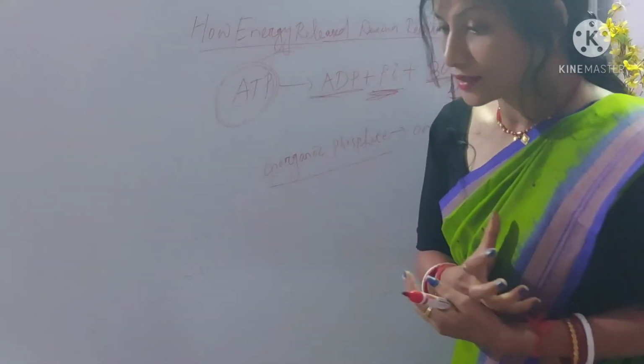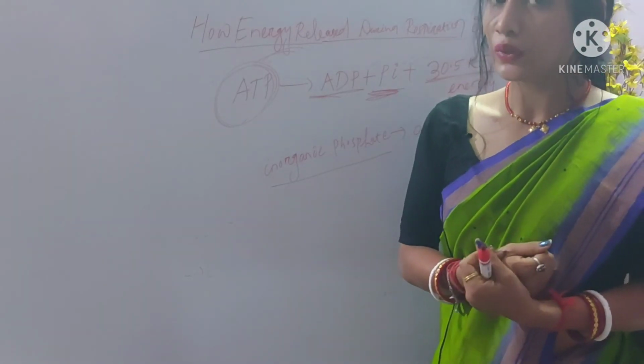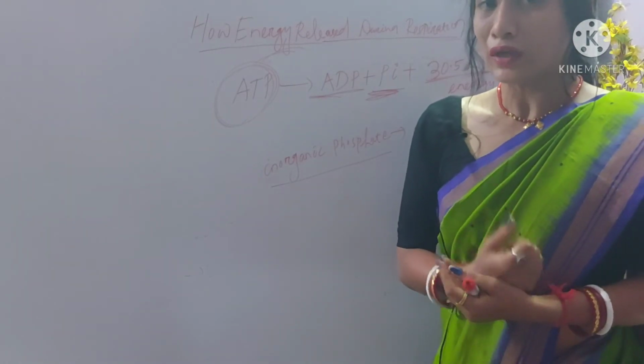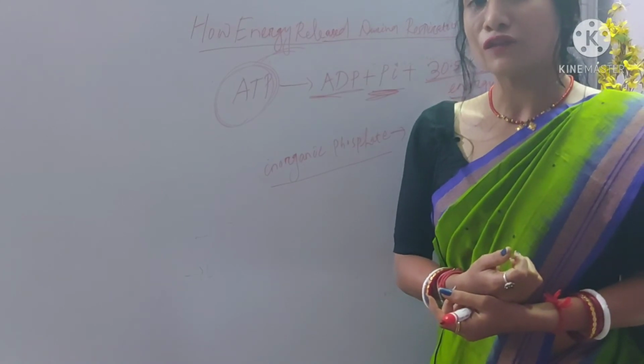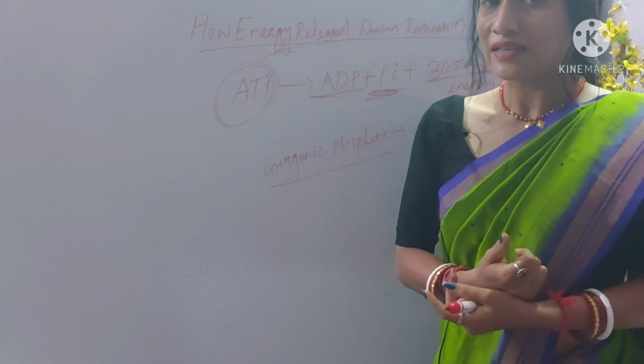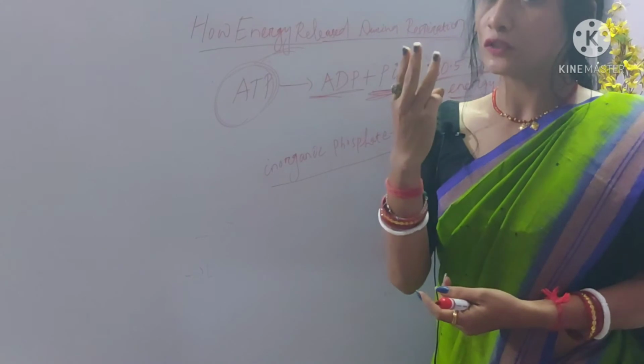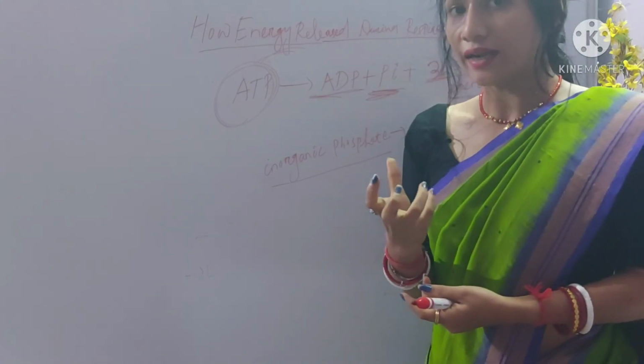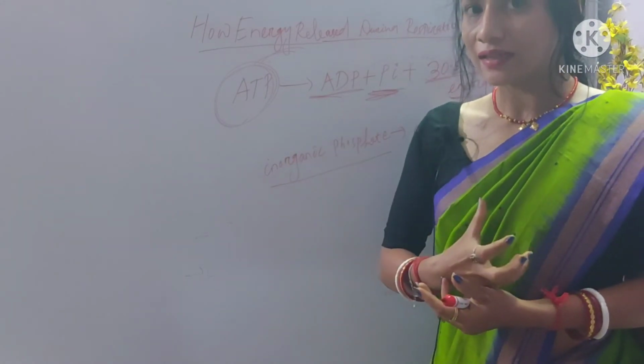Okay, so we have discussed how the energy is released and stored. Energy is stored in the form of ATP, adenosine triphosphate, which has 3 phosphate groups, is high energy content, and is present inside the cell.